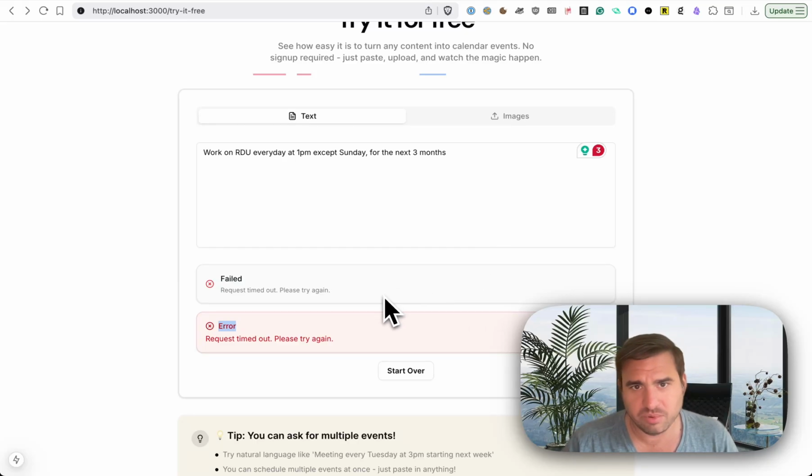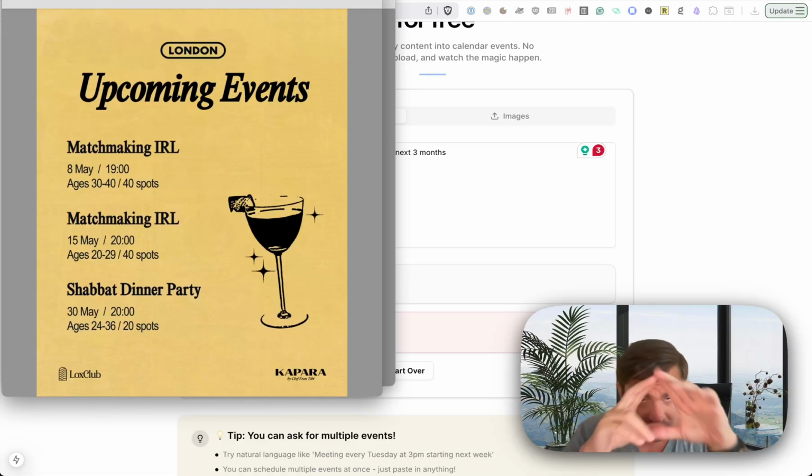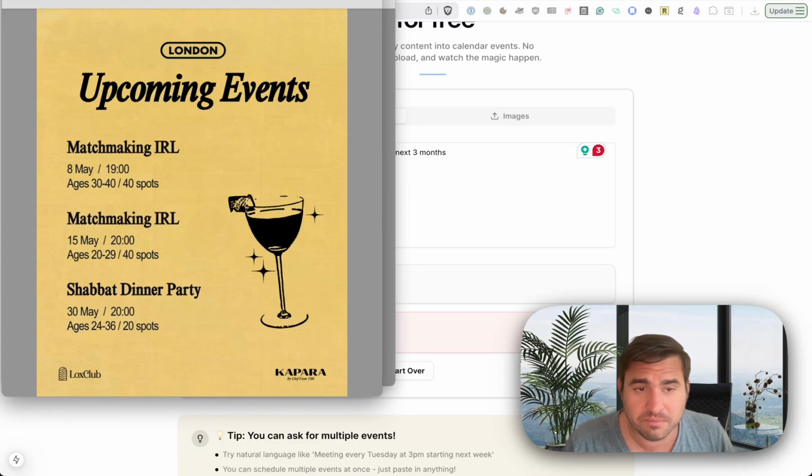Well, I've run into a problem, as you could see. I want this to work for simple, quick use: here's an event, here's the location. Here's an example I have. This is a real event I found on Instagram, so I just started taking screenshots of the flyer. This is how I envision people using the tool. You take a quick screenshot and send it to the AI, and it comes back. You look at it, you click a button, and it adds it to your calendar.